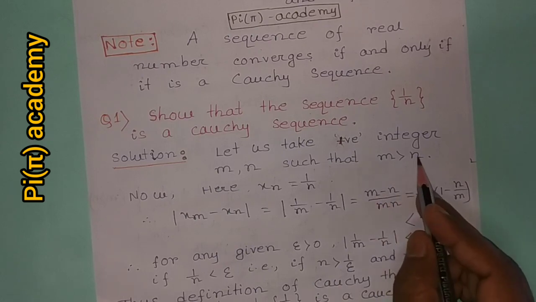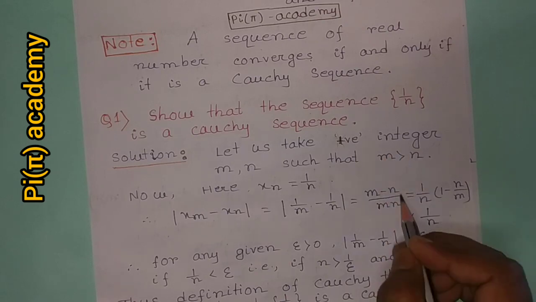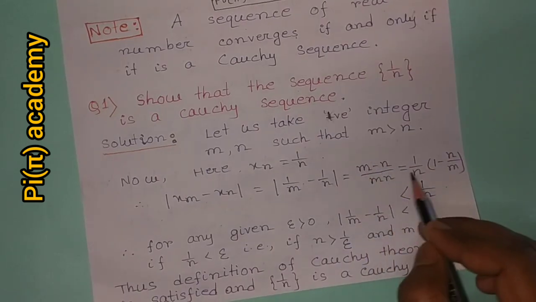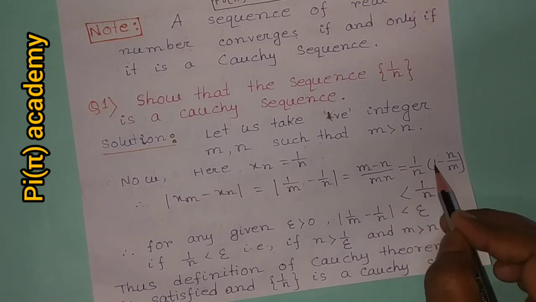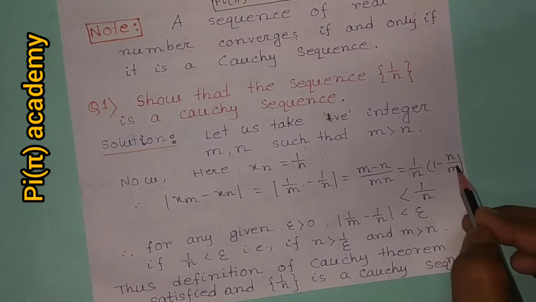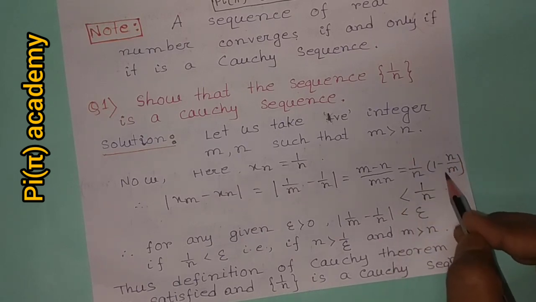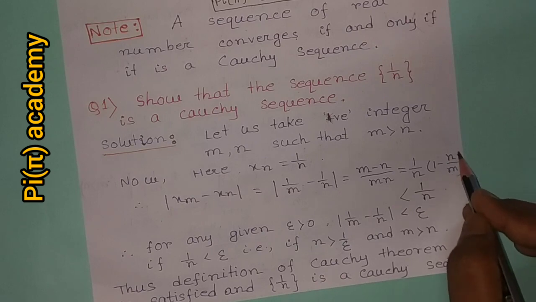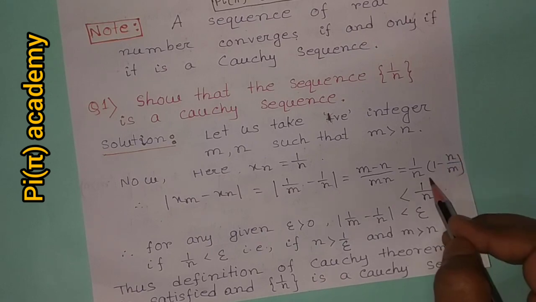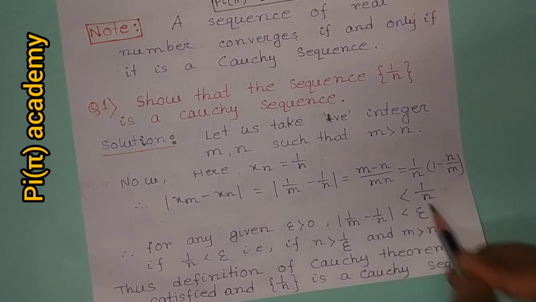Since m greater than n, therefore this is positive, and it is also positive since m and n are positive integers, and this equals 1 by n into 1 minus n by m. Here n is small and m is greater than small n, therefore the fraction n by m is less than 1, therefore we can write this as less than 1 by n.